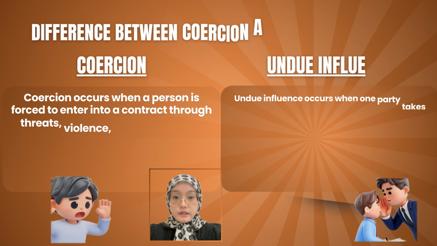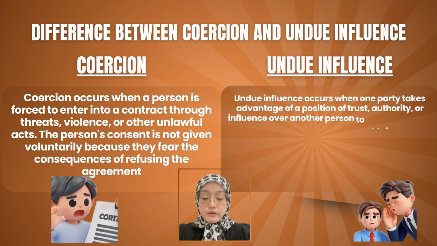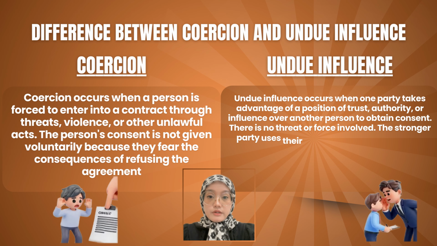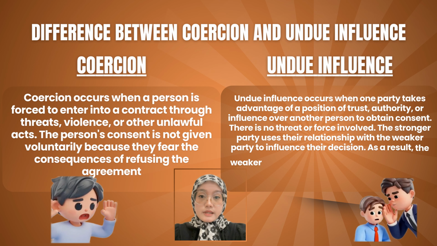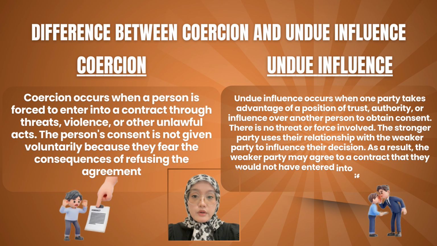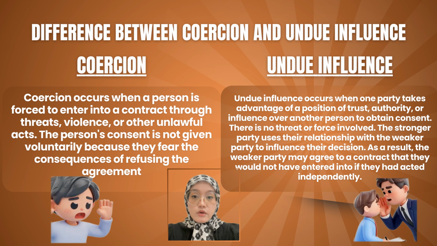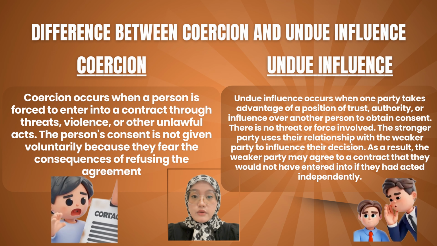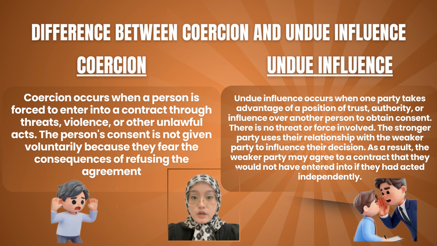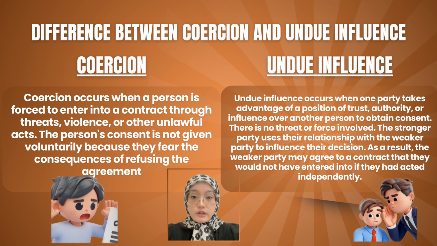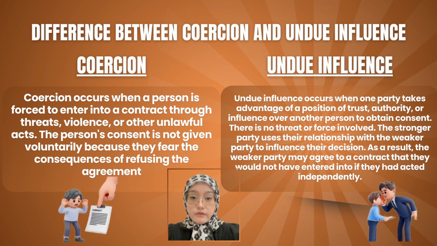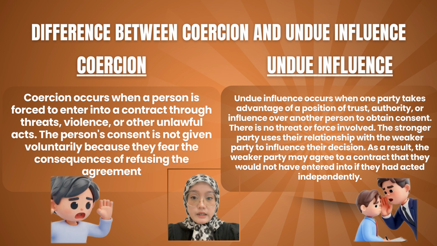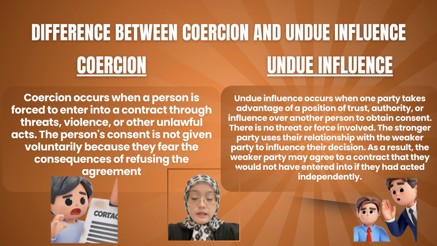Now I will explain the difference between coercion and undue influence. First, let's look at coercion. Coercion happens when a person is forced to enter into a contract through threat, violence, or other unlawful acts. In this situation, the person's consent is not given freely because they are afraid of the consequences if they refuse. Since the agreement is made under pressure, the consent is considered invalid.